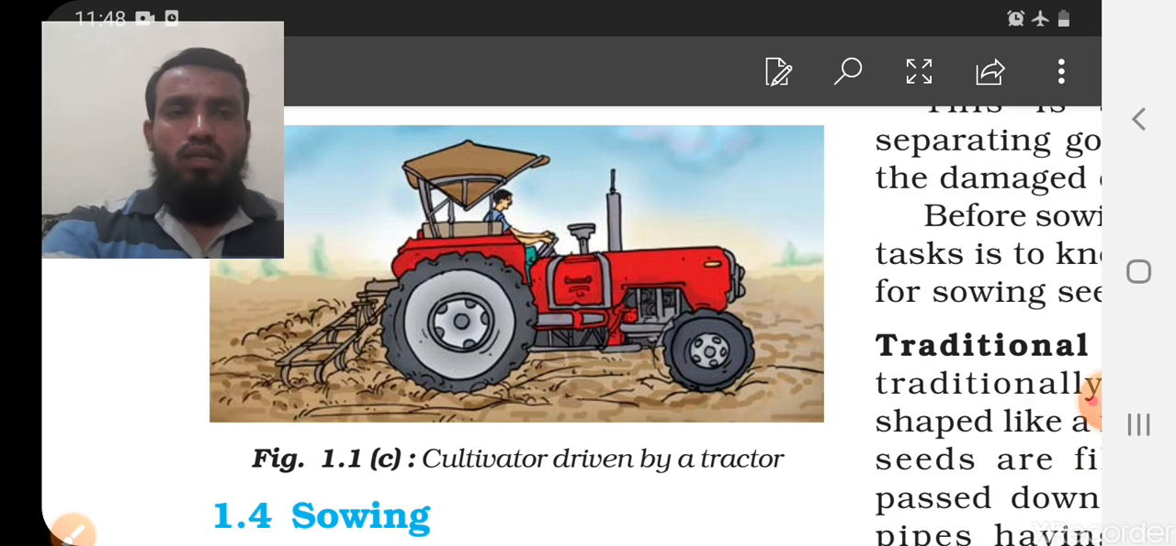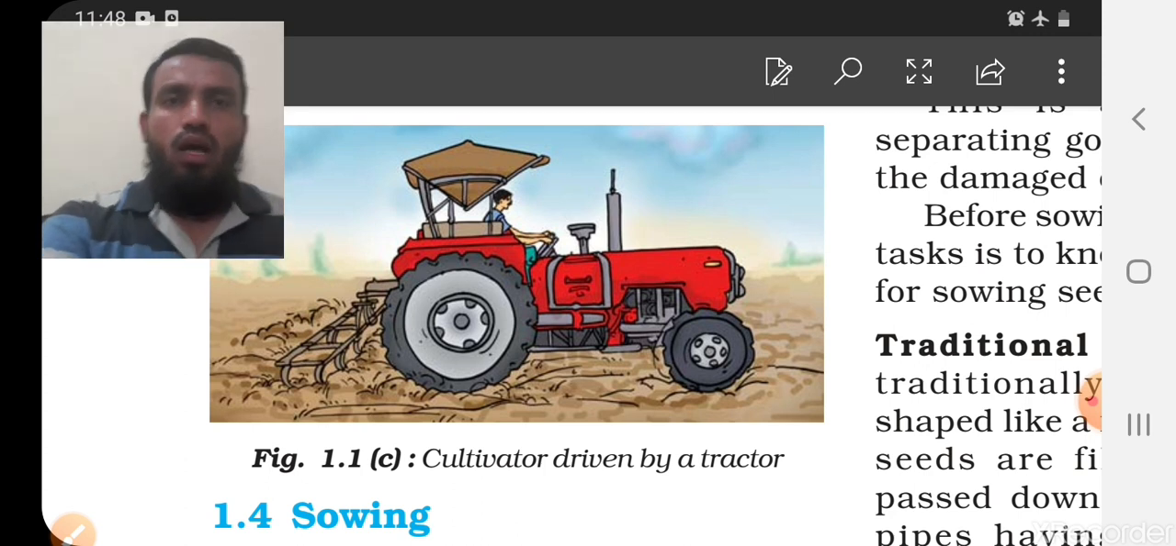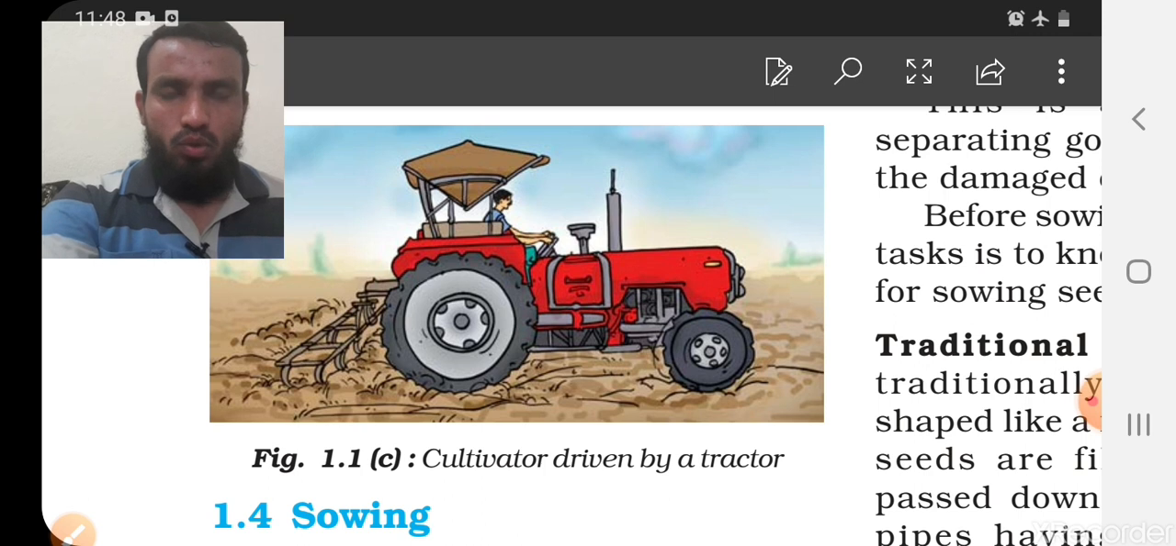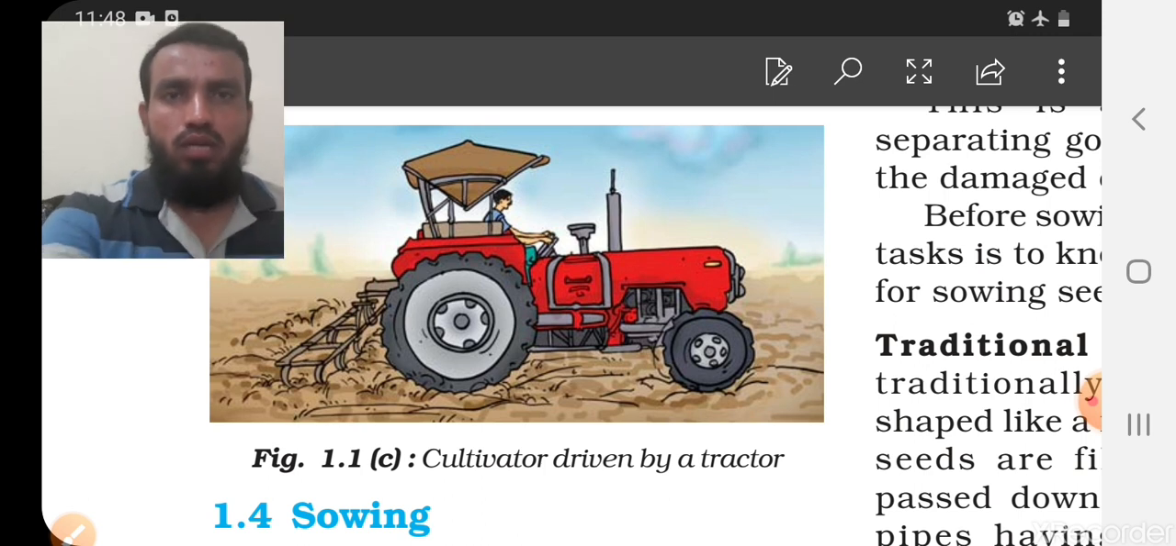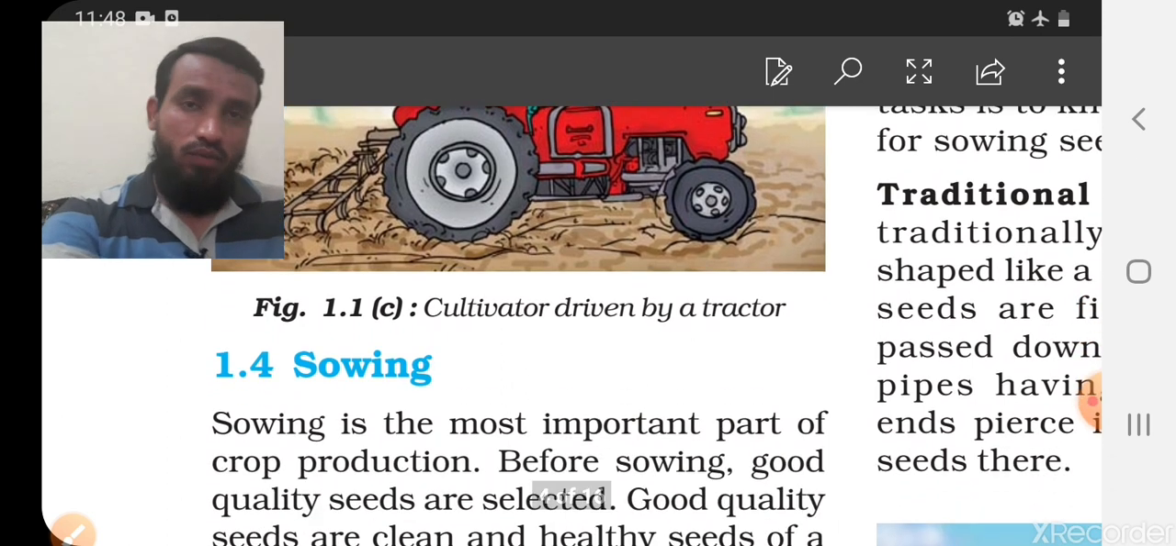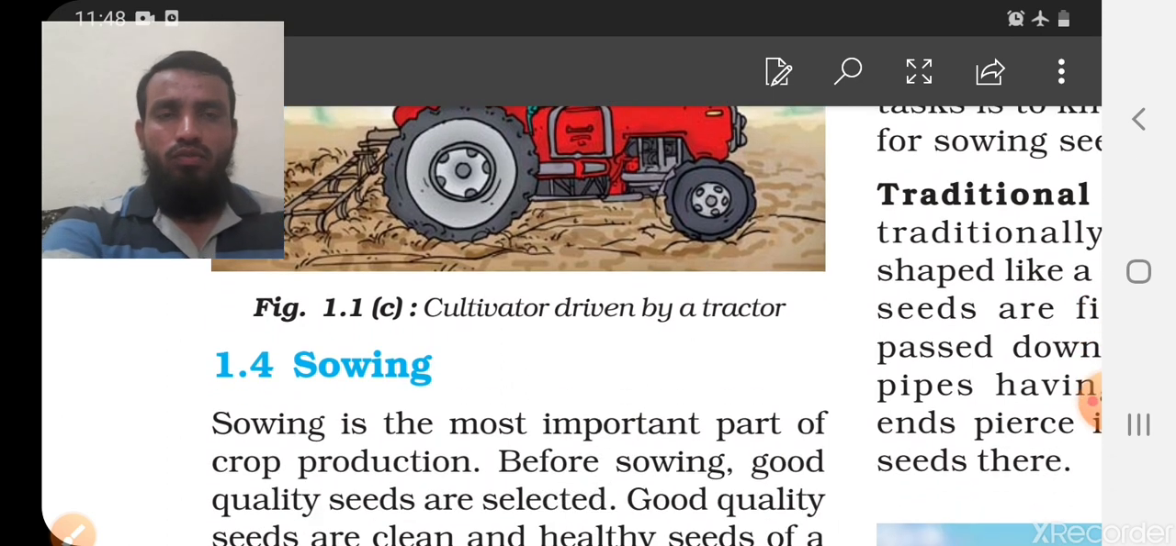The cultivator is driven by a tractor, and it does the same thing as our plow. But the plow is very time consuming, it takes more time. So we can use these kinds of techniques which save our time and labor. Right, so up to here we have seen all the techniques and the things we have to do which are helpful for the preparation of soil.